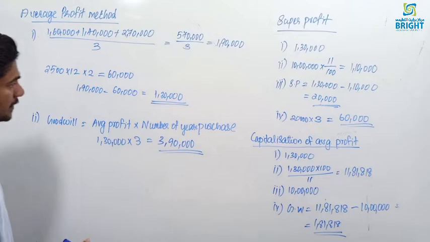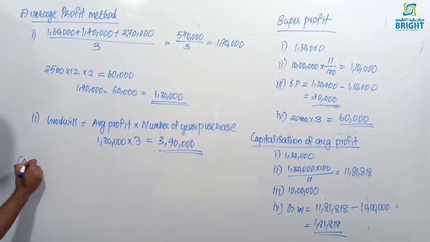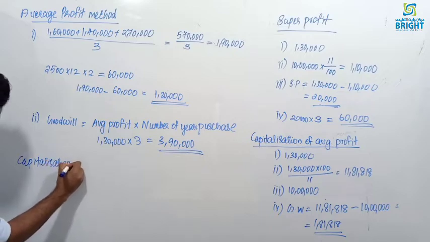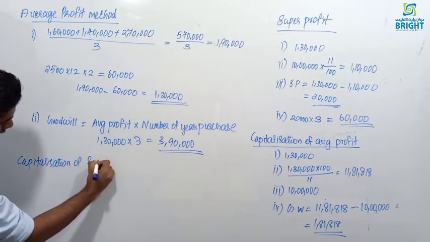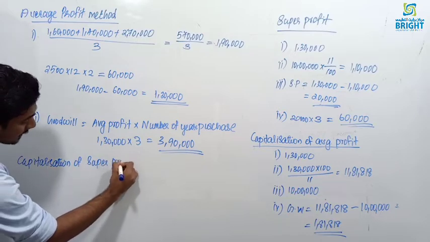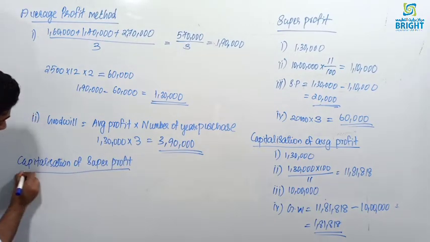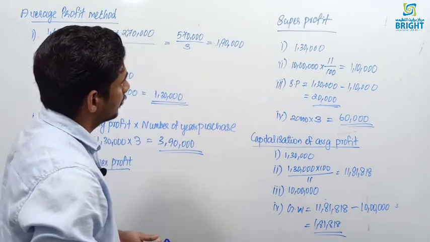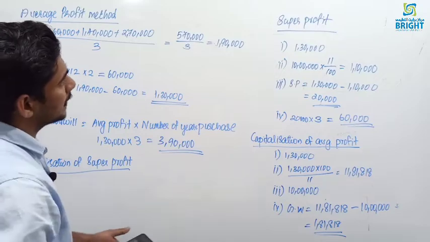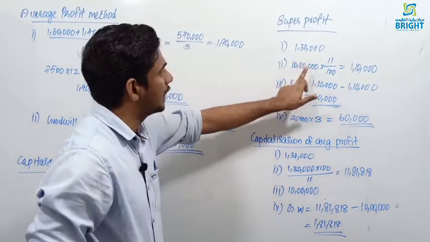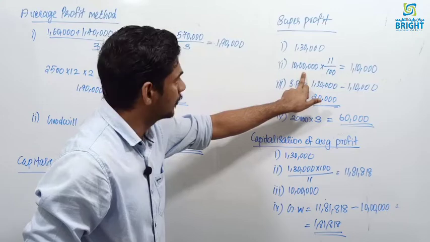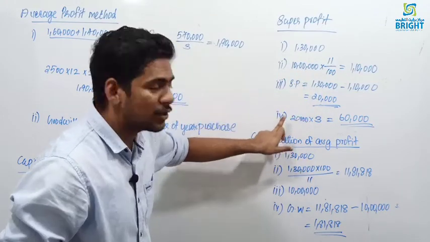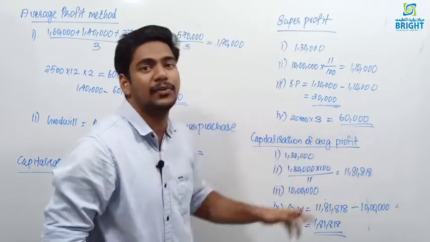Then one more method is there, capitalization of super profit method. Remember, in the capitalization of super profit method, only the last step is different. Up to super profit you are doing the same. First step, you find the average profit. Second step, the normal profit, then the super profit. In the super profit method, goodwill is equal to super profit into number of years purchase.